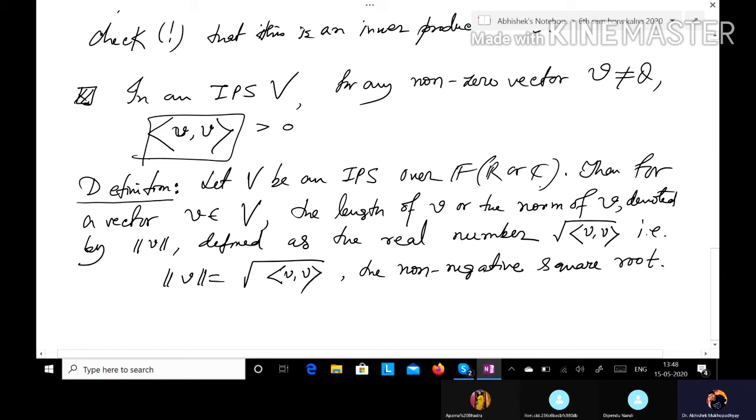So in this way, if we have in our hand an inner product on a vector space V, then we can introduce the length of that vector just by defining the non-negative square root of the real number, which is the inner product <v, v>.